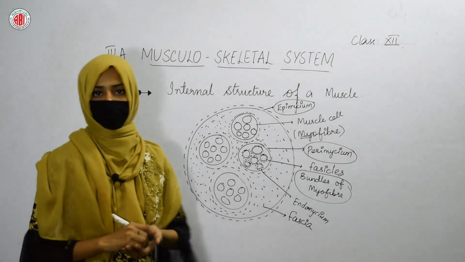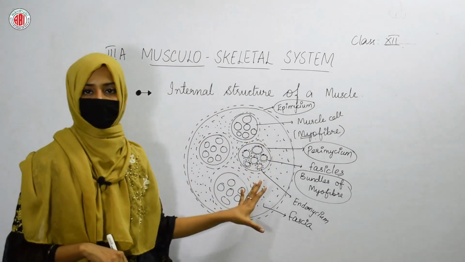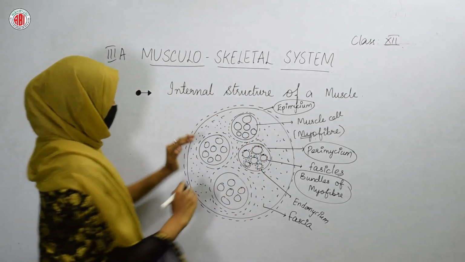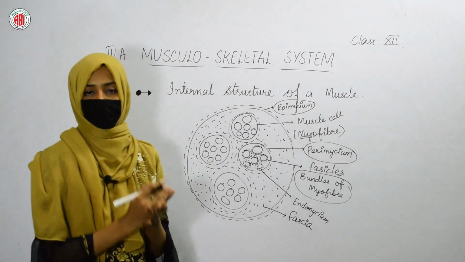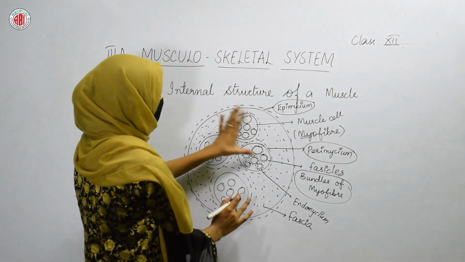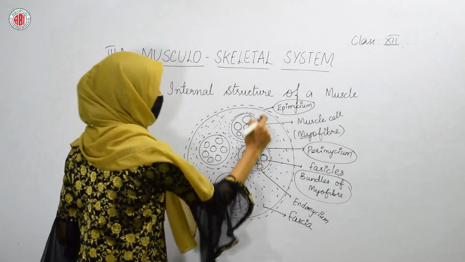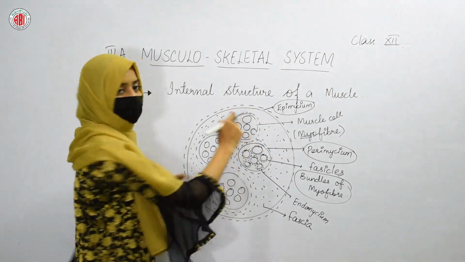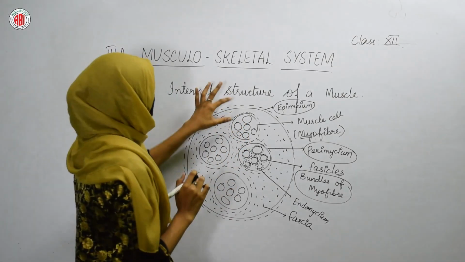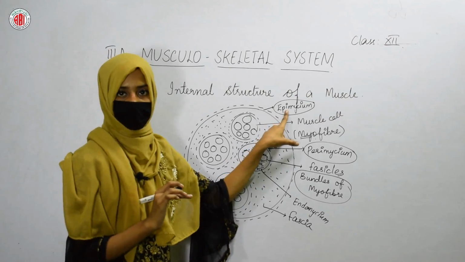The internal structure of a muscle is very simple. You just need to remember all the different terms that are given here. Firstly, when we cut the bicep, then internally we can see this kind of arrangement. Here, this one is our muscle. Then inside the muscle, cells are present. Inside the muscle cells, some bundles are found. The surrounding of the muscle can be termed epimysium.